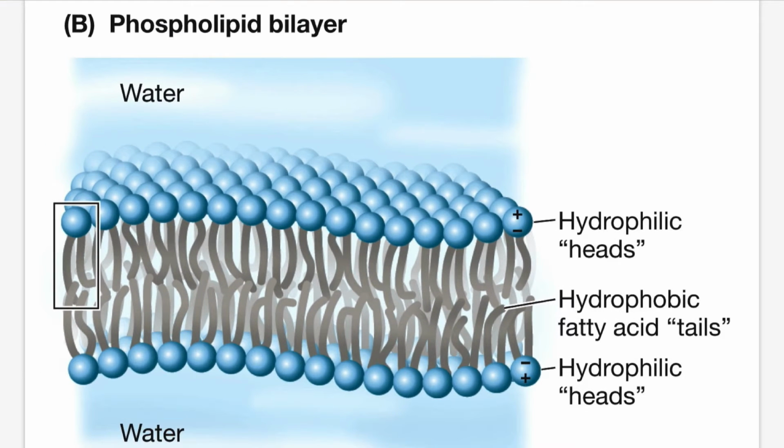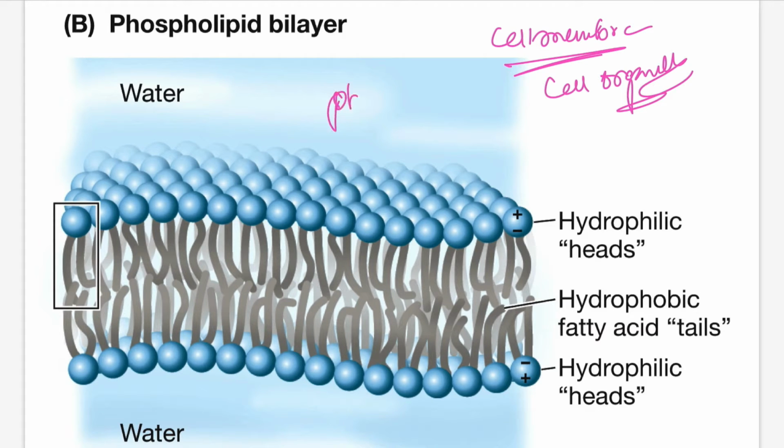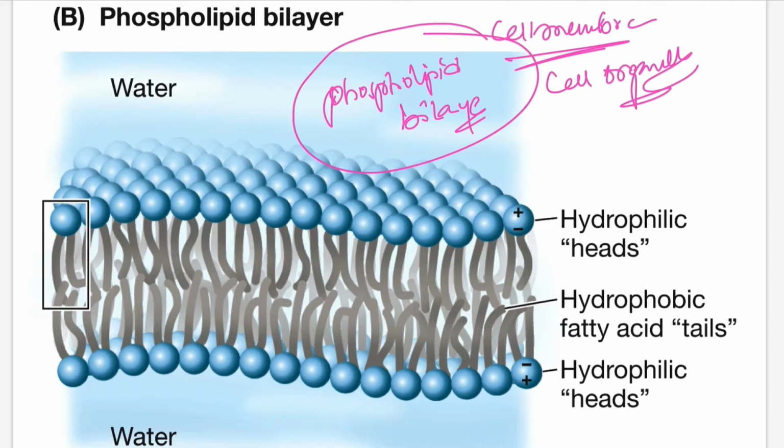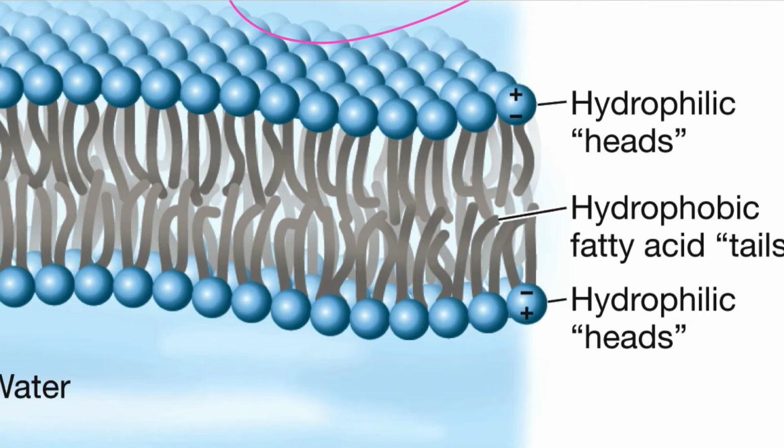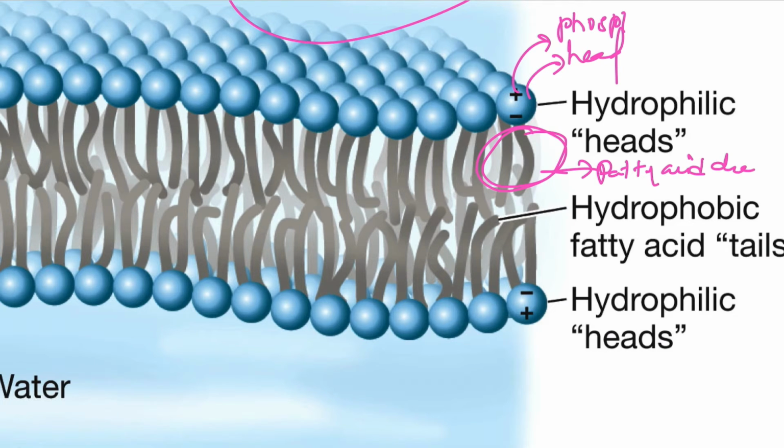What is a phospholipid bilayer? Usually we can see it in cell membranes, and mostly even in the cell organelles. Okay, this is the phospholipid bilayer. You can see clearly, these are tails. This is the head. These are fatty acid chains. This is the phosphoric group.